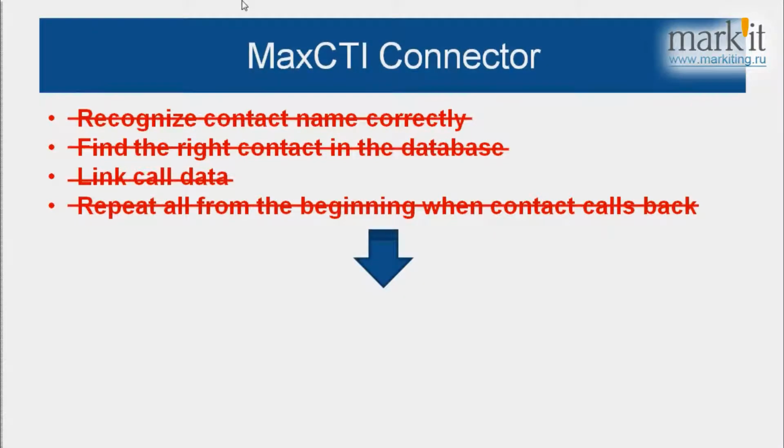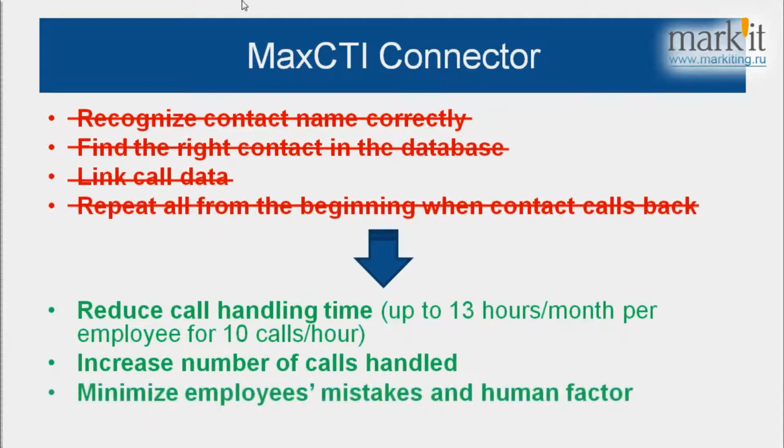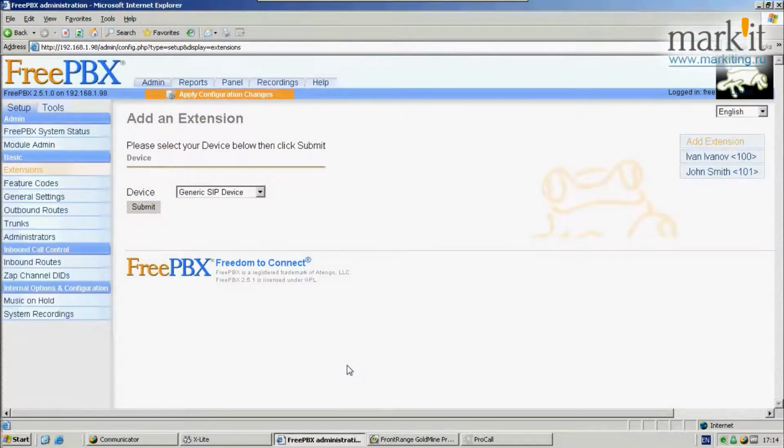The MaxCTI connector automatically finds a caller profile when a call is being received. Identification routines can take up to 30 seconds per inbound call and 15 seconds per outbound call. If you run a busy call center, this also means that you can service a high amount of calls, since more lines and agents are available. Finally, the automation that screen pop and click-to-dial features provide helps employees make fewer mistakes when searching data and dialing phone numbers. Now let's see how it is done in real practice.